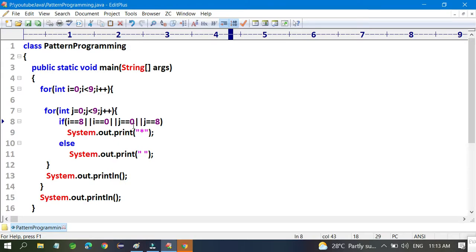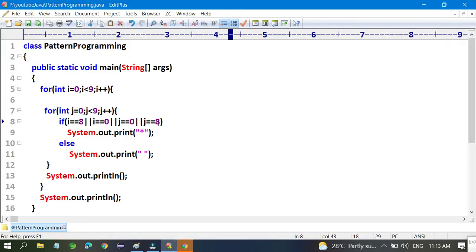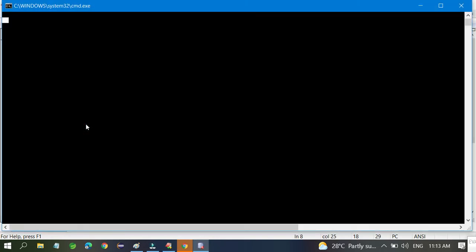Just focus on this point. I have mentioned the condition only on i here, so I am able to print this line. I will remove these things. For example, if I print i equal to 0, I am able to print the horizontal line at the top.